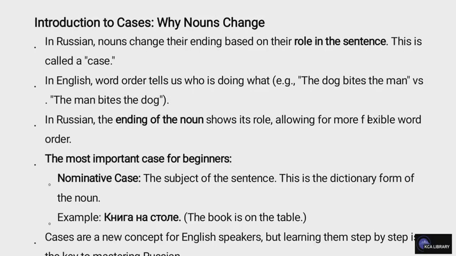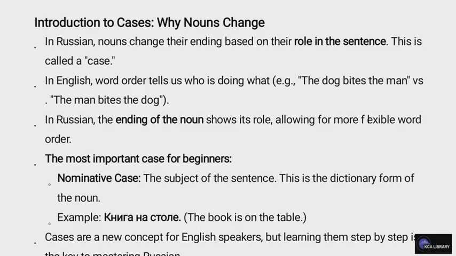Introduction to cases. Why nouns change. In Russian, nouns change their ending based on their role in the sentence. This is called a case. In English, word order tells us who is doing what, e.g. the dog bites the man, versus the man bites the dog. In Russian, the ending of the noun shows its role, allowing for more flexible word order.